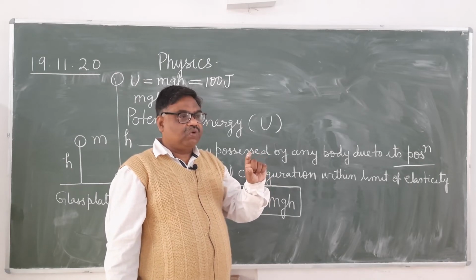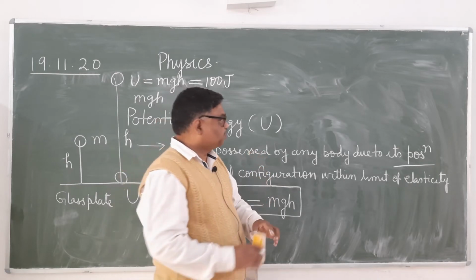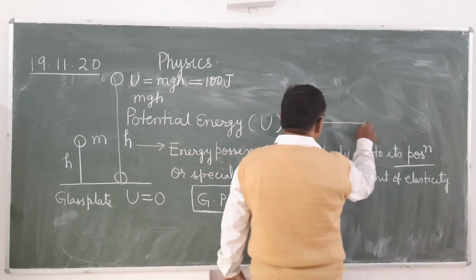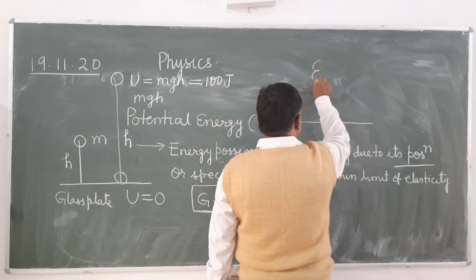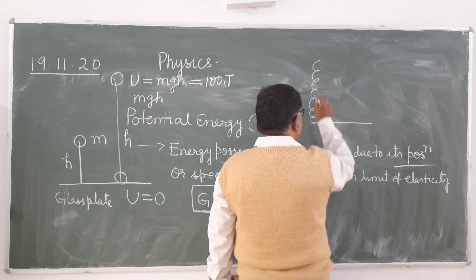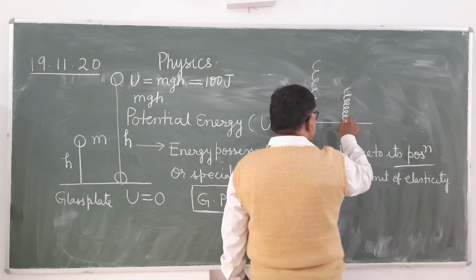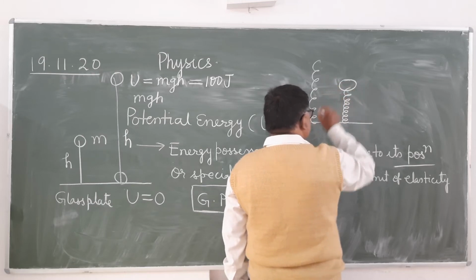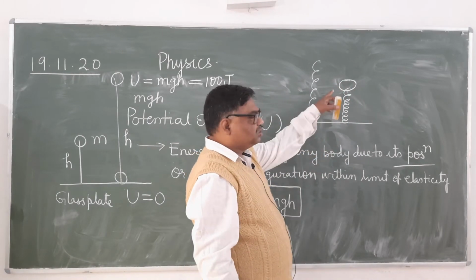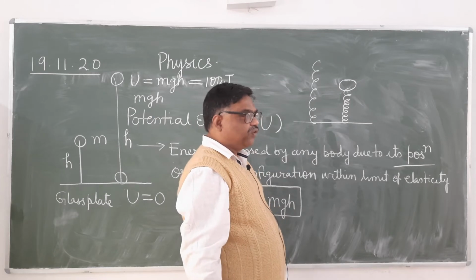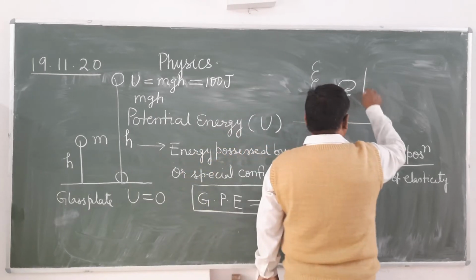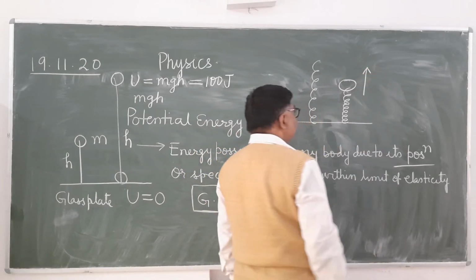As soon as we release the spring, suppose this is a spring, now you compress the spring and keep some ball here. As soon as you release the spring, what will happen? This ball bounces with some velocity.